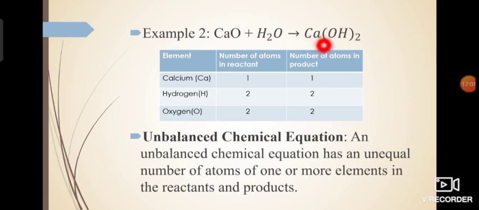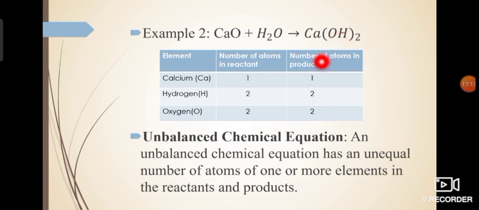Now coming on to the product side, calcium: is there any subscript next to the symbol capital C small a? No, no such subscript is there, so calcium is only 1 in number. Okay, next coming on to capital O, is there any subscript next to capital O and capital H, in between O and H? No, but here we have written 2.